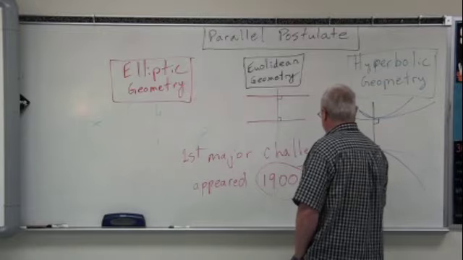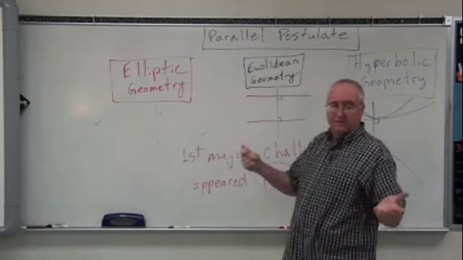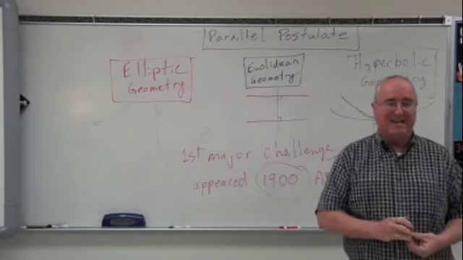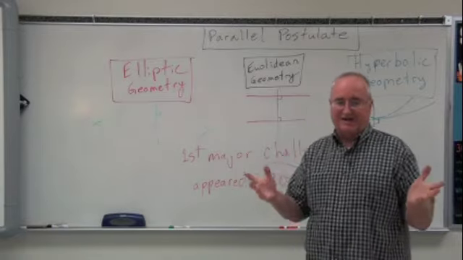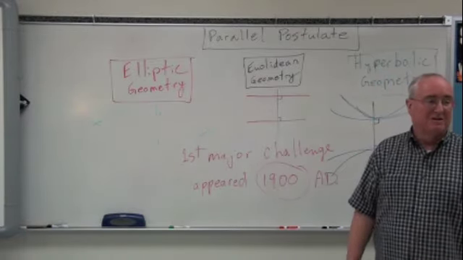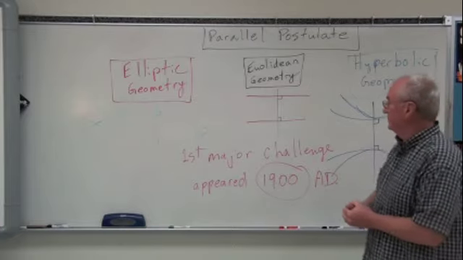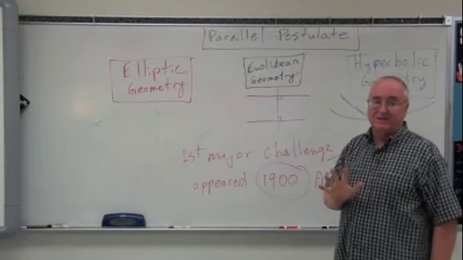Okay, AD. All right? Euclid was born in 300 BC. He wrote his book 300 BC in that neighborhood. So it was like 2,000, 2,200 years before there was a major challenge to the parallel postulate, the fifth postulate of Euclidean geometry.